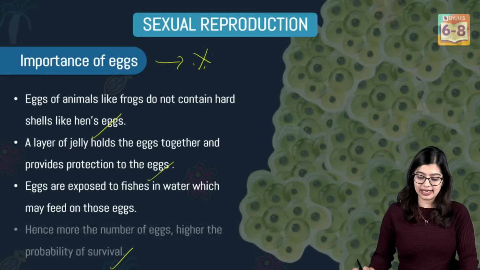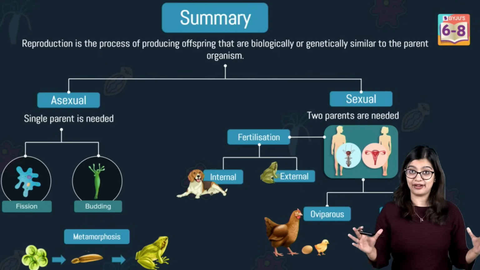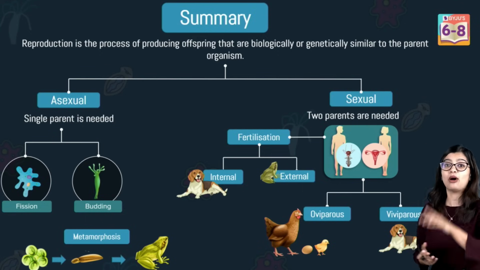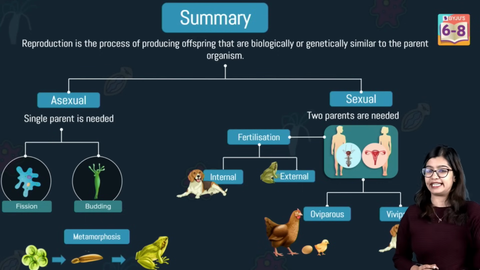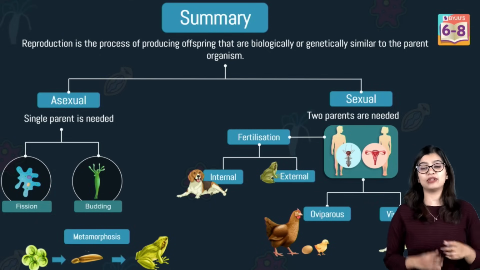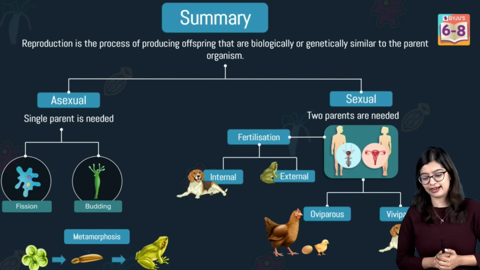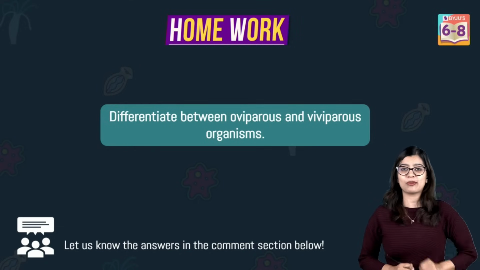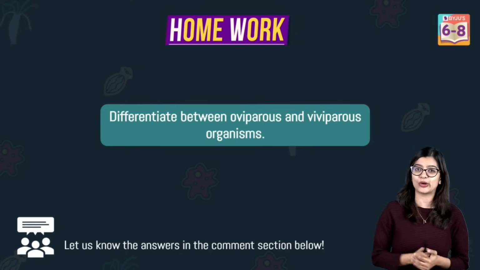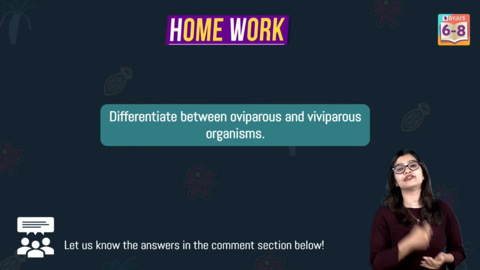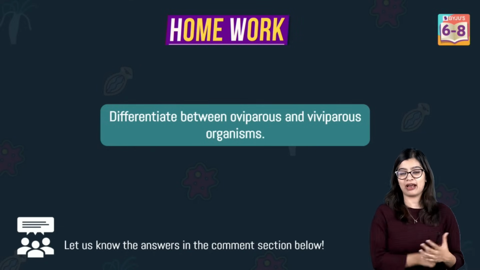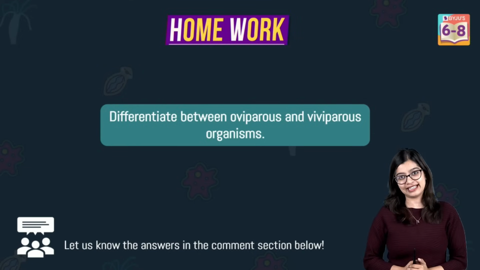So with this, everybody, we come to the end of this particular chapter. Now, I did dwell on some of the concepts in slightly greater detail, but I hope that you found this chapter easy. And here is a quick summary of the entire chapter. This is a homework question for all of you, which I want you to let me know in the comments of this video: differentiate between oviparous and viviparous organisms and give me an example.